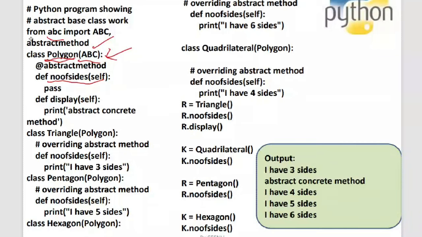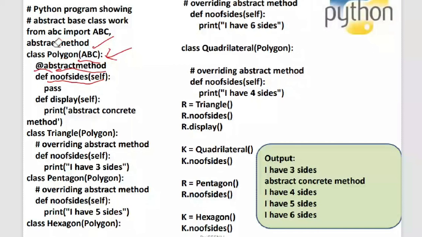You need the @abstractmethod decorator also, so you import that as well.